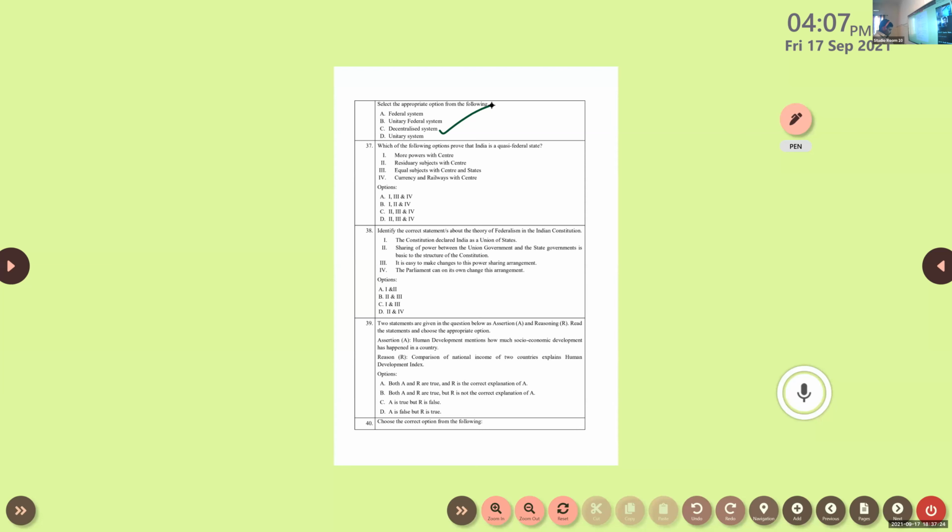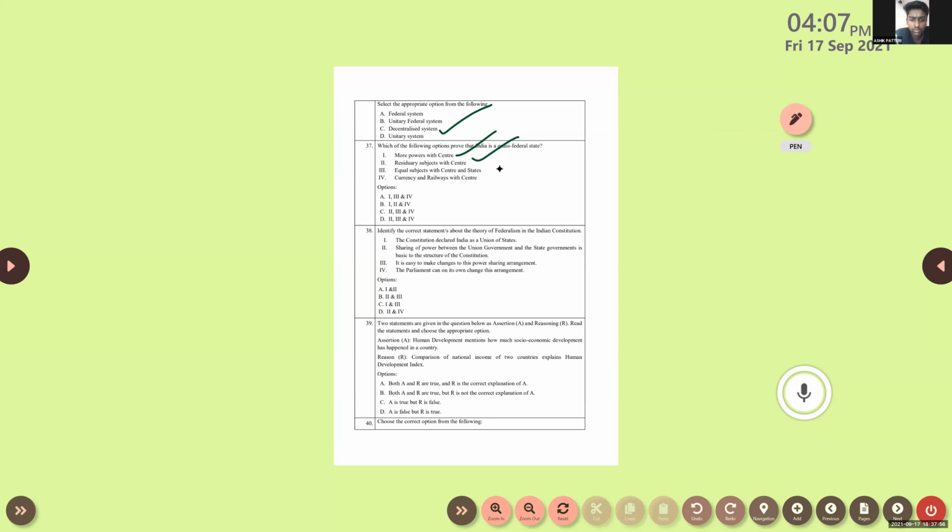So question number 37. Which of the following options prove that India is a quasi-federal state? Quasi-federal state. Okay. More powers with the center. That is correct answer. Okay. Residual subject with the center. Is that correct? Yes, of course. Okay. Equal subject with the center and the state. Is that correct? Is the statement correct? No.